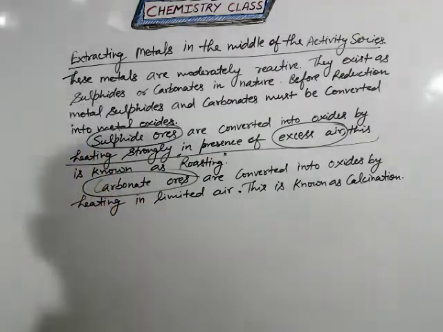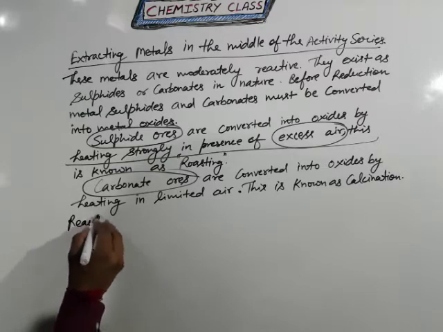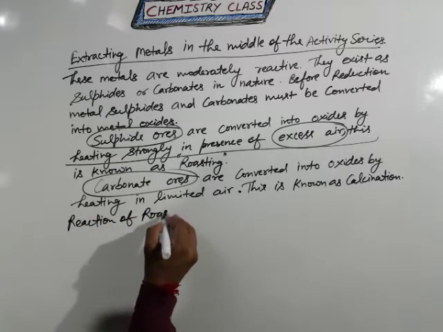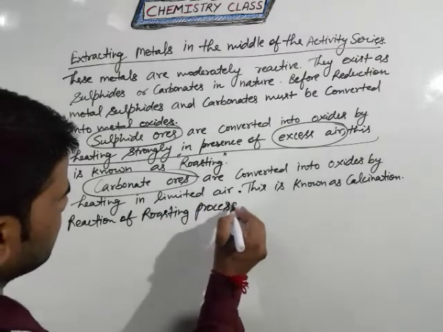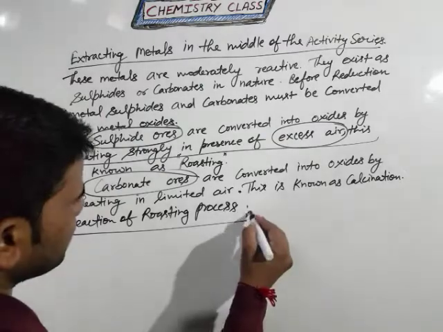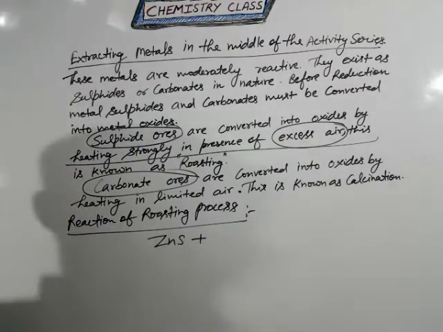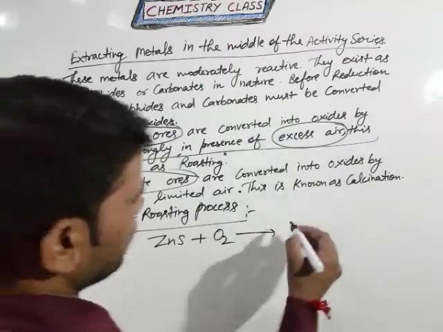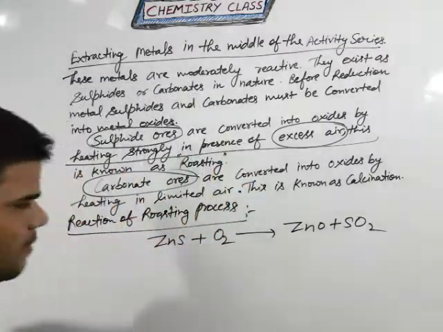Clear? So now come to the reaction of the roasting process. Roasting means any sulfide ore like ZnS. The sulfide ore reacts with oxygen and provides metal oxide and sulfur dioxide gas.